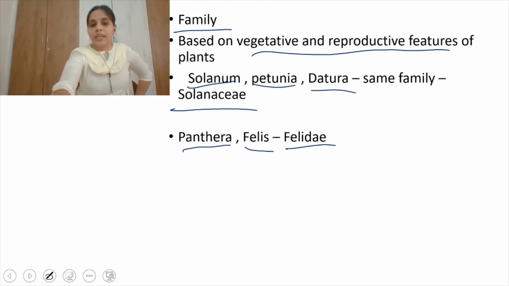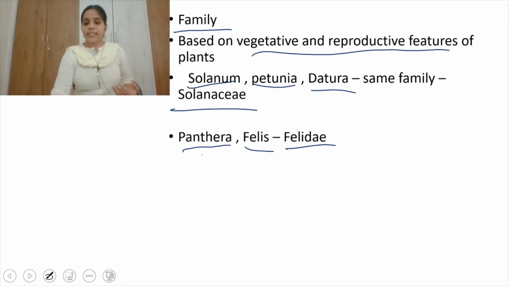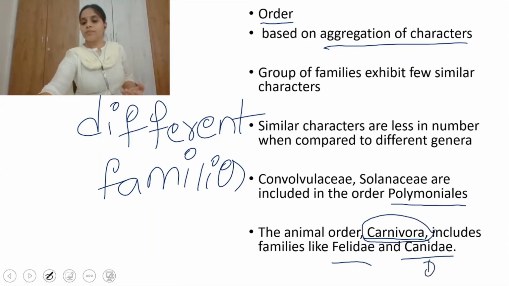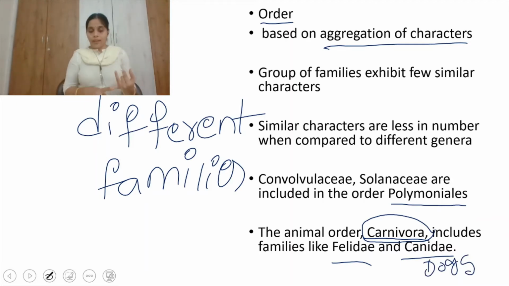Felidae is a family which contains the genera Panthera and Felis. Panthera means lions, tigers, leopards, and Felis contains cats. Now these all come under the order Carnivora, which also contains the family Canidae, which is dogs. So when you come to order, lion, tiger, leopard, cats, and dogs all come under one order called Carnivora.